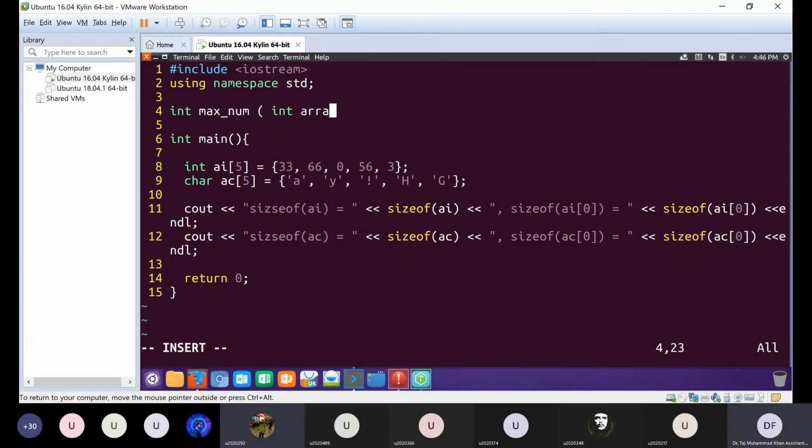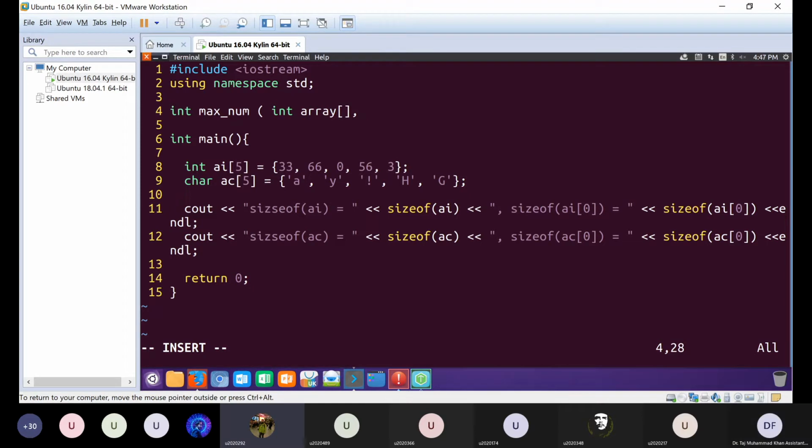Yes, the name can be array, and then open and close square brackets. Then there has to be not a semicolon, just a normal colon. A comma, you mean, or colon? Sorry, yes, comma.